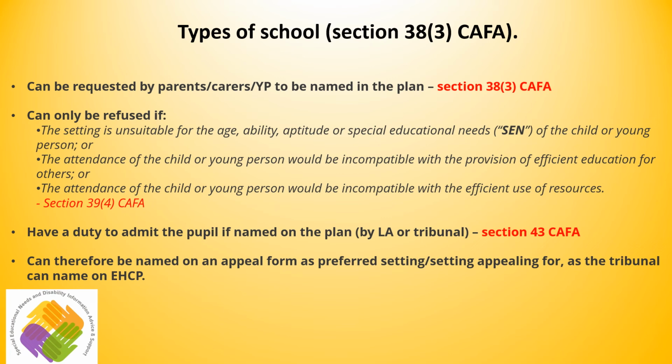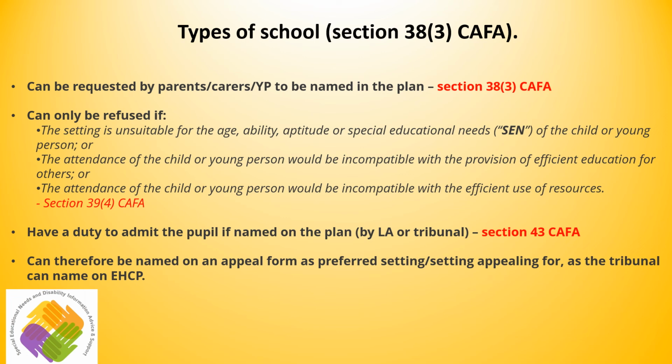The LA can also refuse this request or dislodge your preference for the following reasons. First, the setting is unsuitable for the age, ability, aptitude, or SEN of the child or young person. Second, the attendance of the child or young person would be incompatible with the provision of efficient education for others. And finally, third, the attendance of the child or young person would be incompatible with the efficient use of resources. Under Section 43 of the Children and Families Act, these schools are also required to admit a pupil if they are named on the EHC plan.